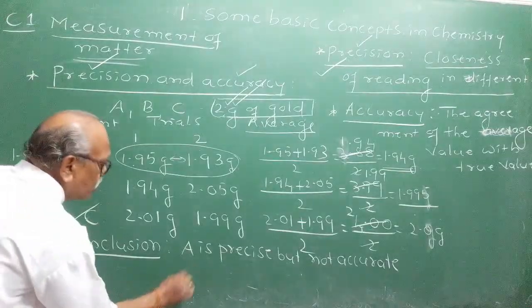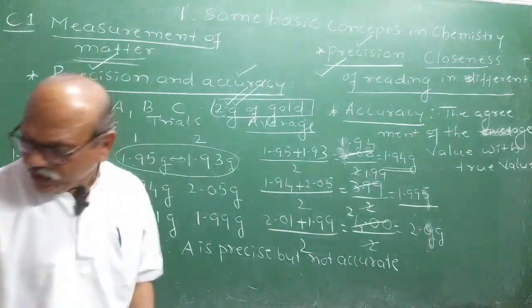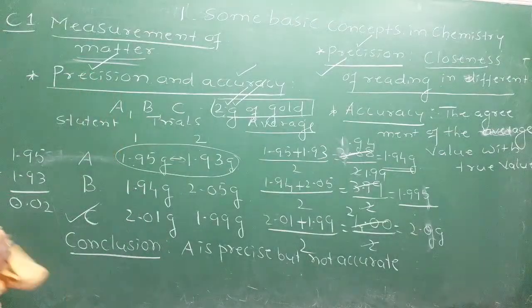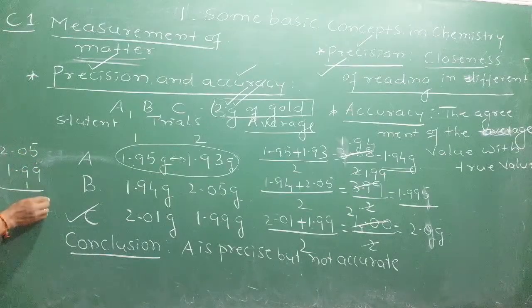What is your decision about B? Observe. What is the difference of the readings of student B? Let us subtract 2.05 minus 1.99. 15 minus 9 is 6. 10 minus 10 is 0. So 0.06.